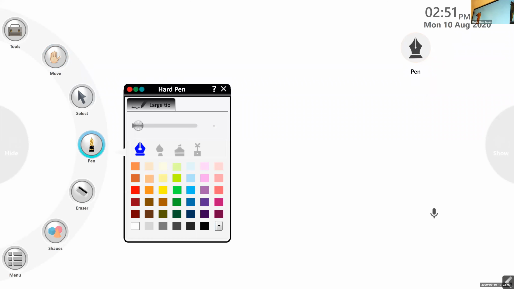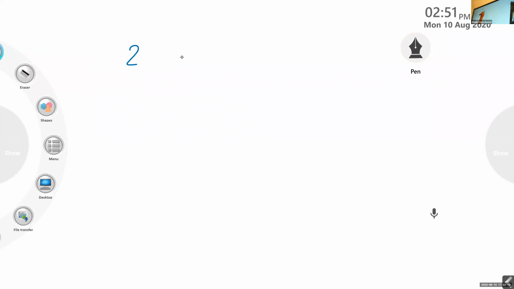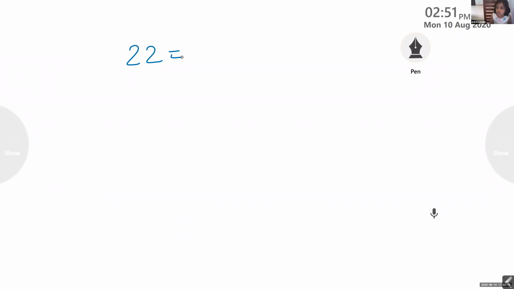We have 22. So how many tens and how many ones? Lakshana, how many tens and how many ones in the number 22? Others be quiet. Lakshana, please unmute and say how many tens and how many ones in the number 22. Lakshana, can you hear, ma'am? Okay, we will move to the next one.